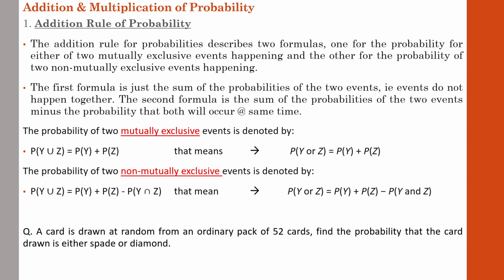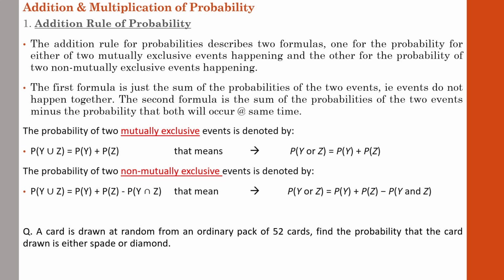A card is drawn at random from an ordinary pack of 52 cards. Find the probability that the card drawn is either spade or diamond. So in the question it is specified regarding a deck of cards. I hope you know the meaning of a deck of cards, how many cards are there, how many categories are there, likewise. So a card is drawn from a set of cards. Find the probability that the card drawn is either spade or diamond.